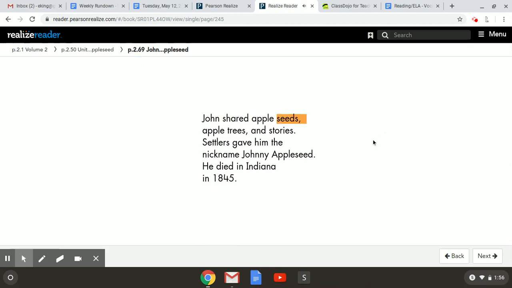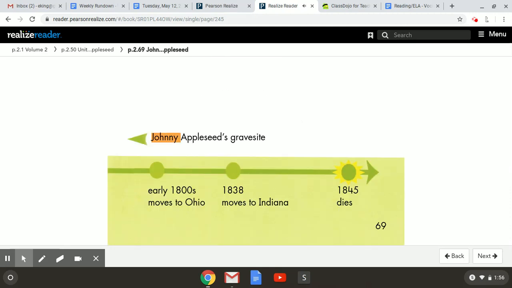John shared apple seeds, apple trees, and stories. Settlers gave him the nickname Johnny Appleseed. He died in Indiana in 1845. Johnny Appleseed's gravesite. Early 1800s, moves to Ohio. 1838, moves to Indiana. 1845, dies. Okay, so that's the end of our story.